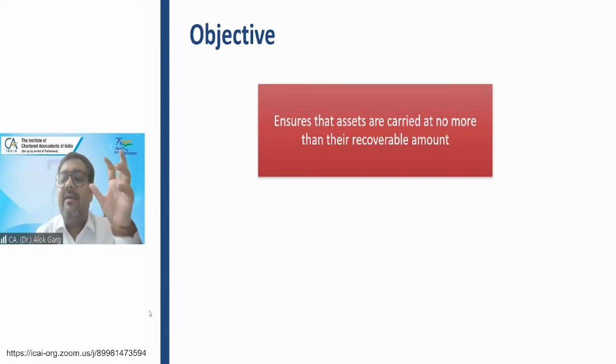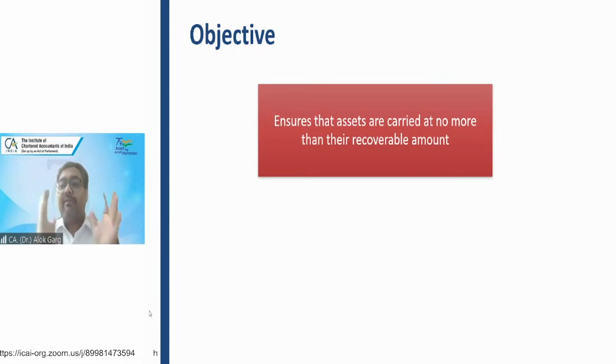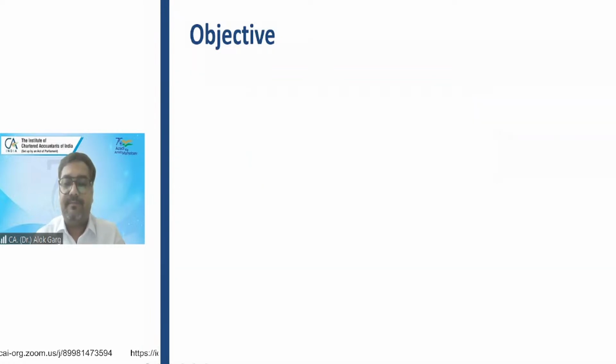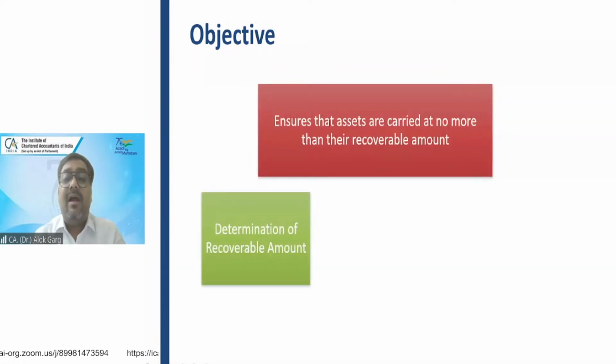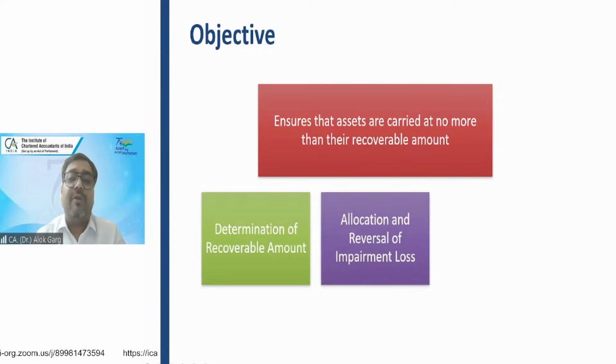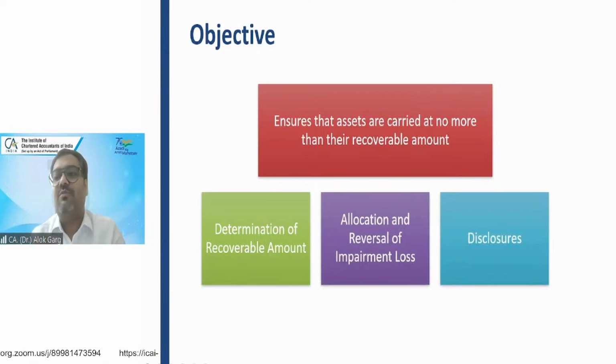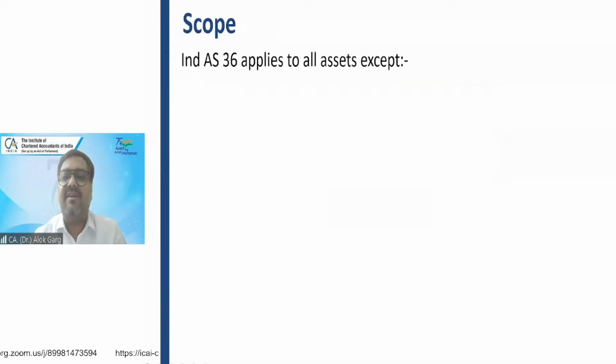But the reality is the company only has a PP of 600 crores. Recoverable amount is 600, the carrying value is 1,000. So of course, impairment must be there. And the company has to show this asset not beyond the recoverable amount, meaning at 600 crores only. How to determine the recoverable amount, how to allocate and reverse impairment loss, and what the disclosure should be: this is the objective of the standard.